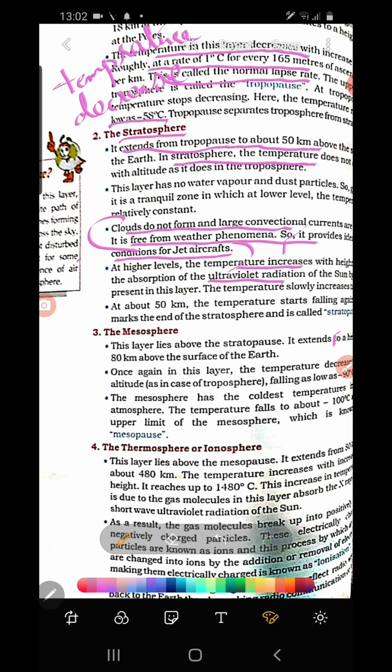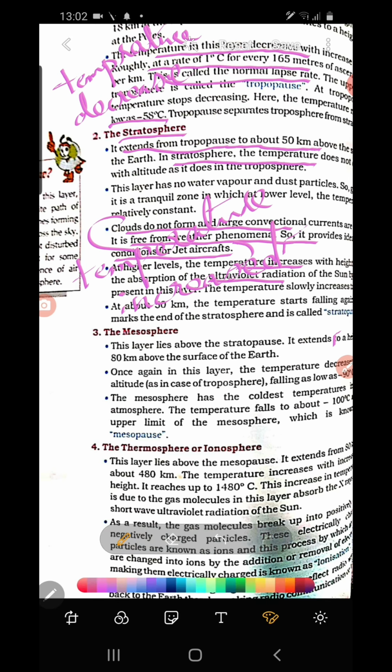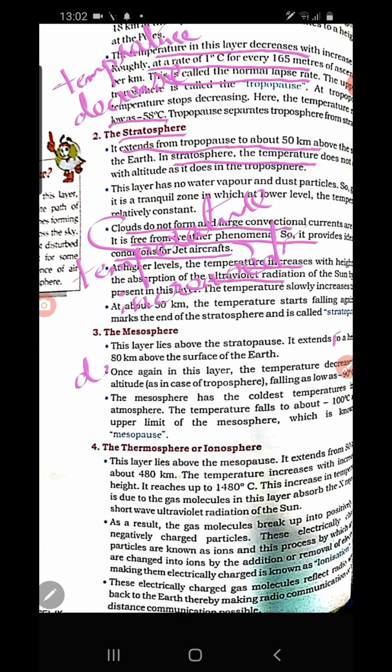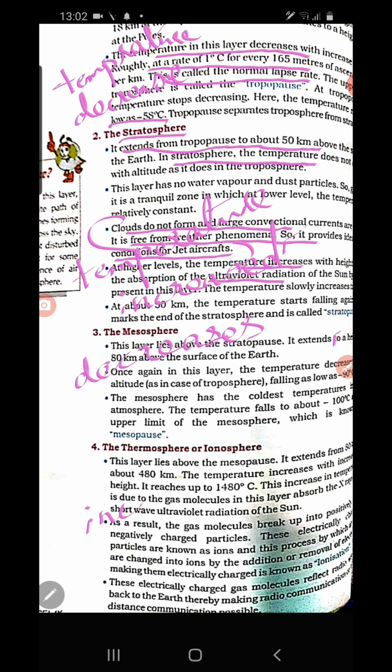But here temperature increases with the increase of altitude. Again in the mesosphere, the third layer, temperature decreases with the increase of altitude. Again in the fourth layer, temperature increases with the increase of altitude.